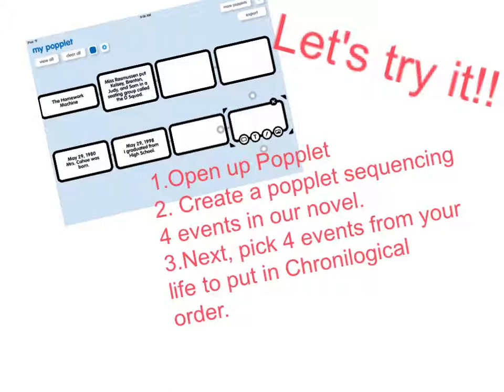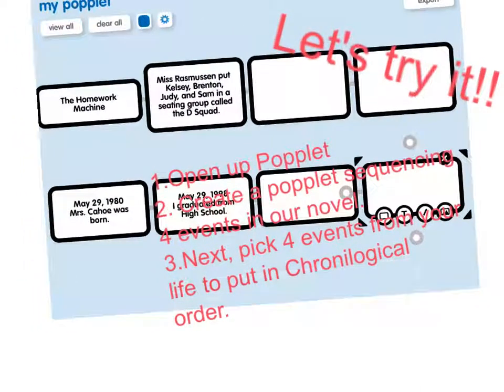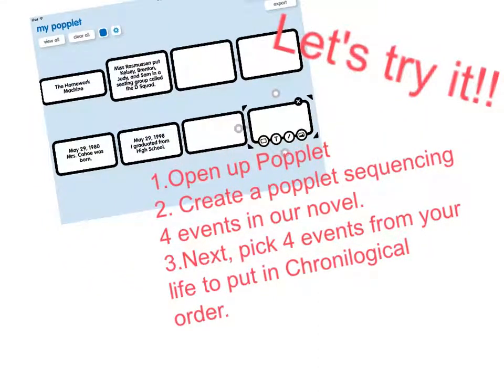Create your Poplet. Once you have all 4 of your events sequenced in the correct order on your Poplet, create a second Poplet underneath it. You will notice that I have shown an example of this here. On the second Poplet, you will create a chronological order of 4 events that have happened in your life. Remember that when you are putting something in chronological order, you will add either the date or the time to your timeline.